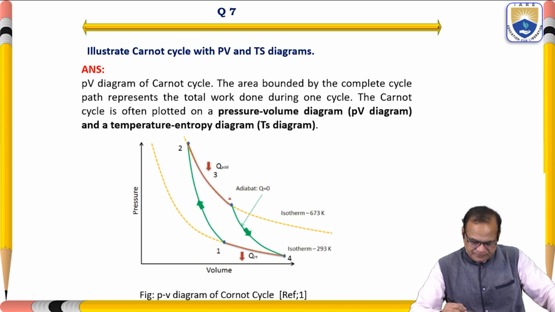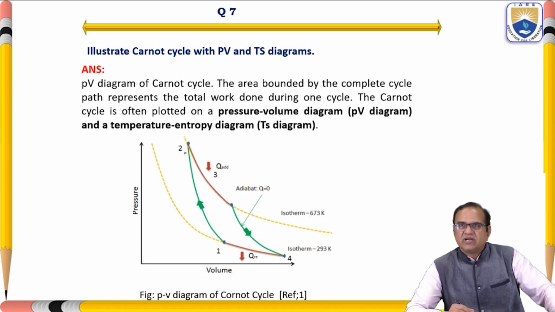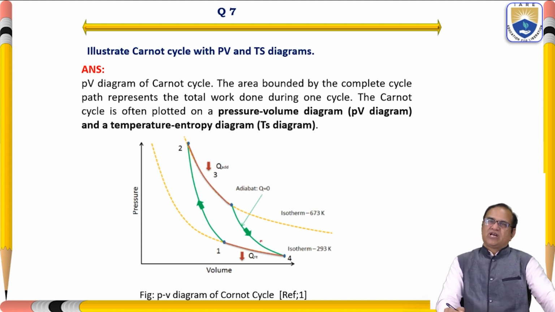So here 1 to 2 is a reversible adiabatic compression. 2 to 3 is a reversible isothermal process. Here heat is added. Again 3 to 4 is a reversible adiabatic process where Q is equal to 0. We are not adding or subtracting heat. And 4 to 1 is the heat rejection in a reversible isothermal process.